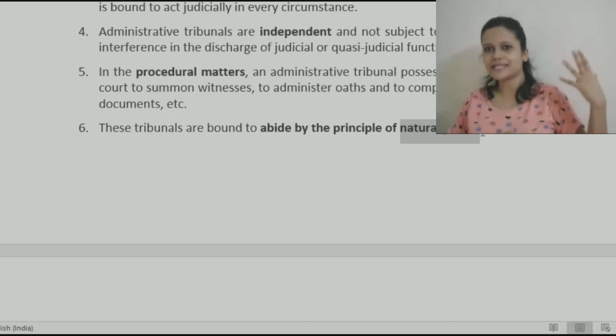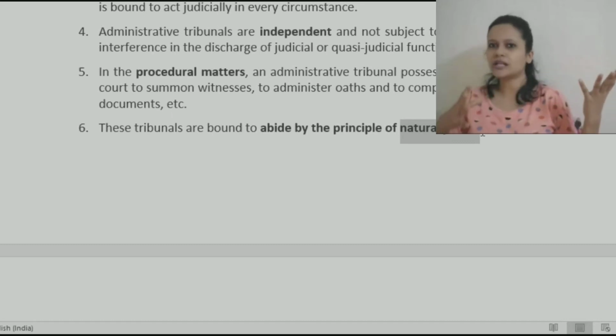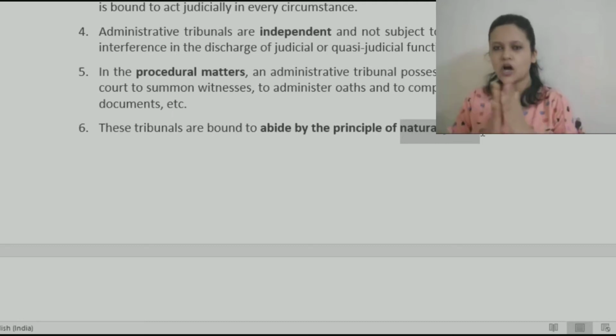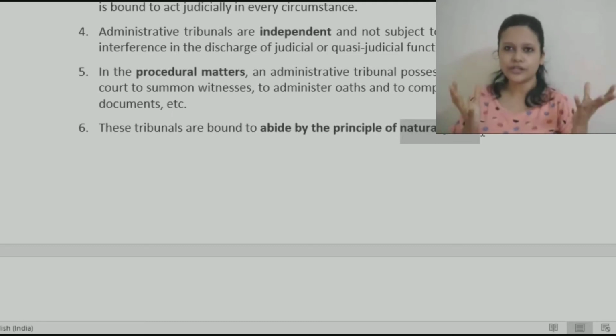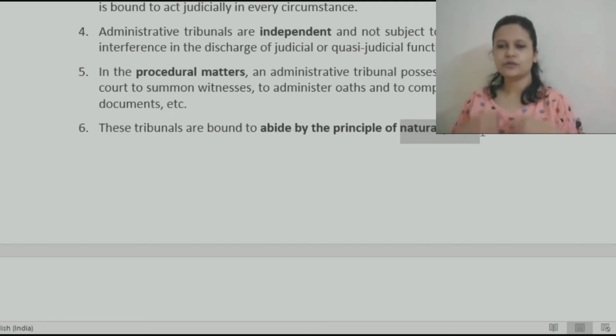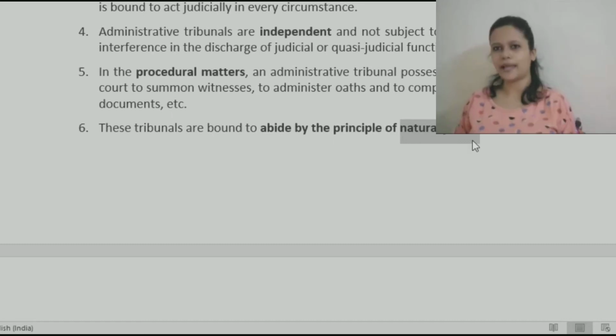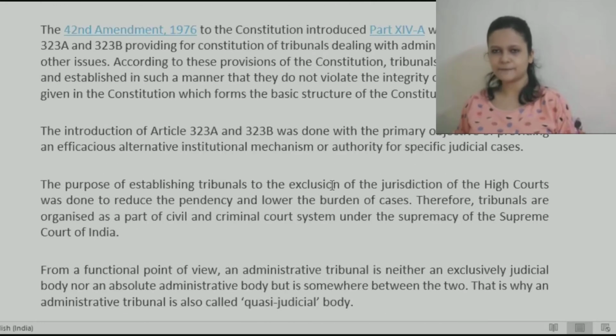It has to be some neutral person who is not related to these two persons. It also means you cannot give a decision without hearing both sides. You need to hear both sides, and only after that give a decision. Okay, so those are the principles of natural justice. The same would apply to tribunals also. Tribunals also need to function accordingly. They are not something different. Whatever they wish they can do, that is not the case. Okay, is this part clear?